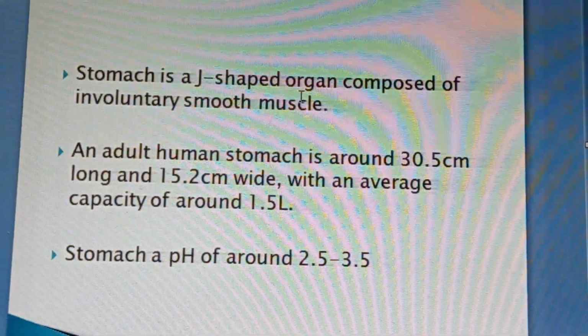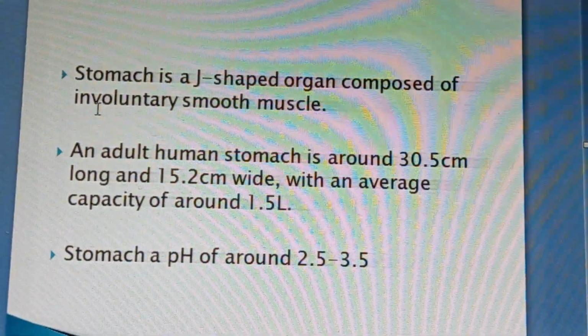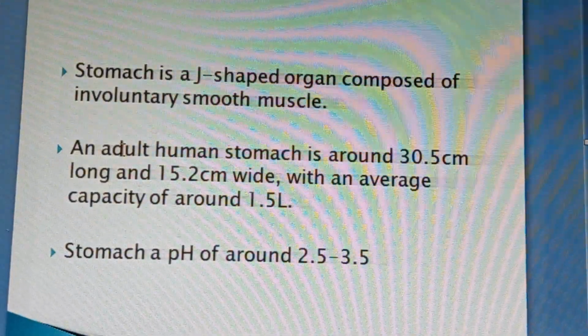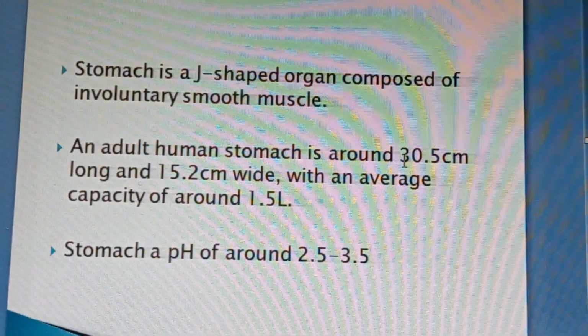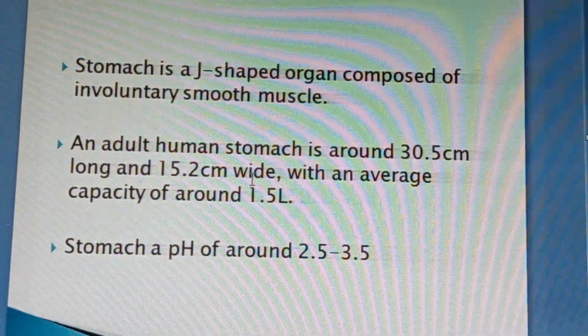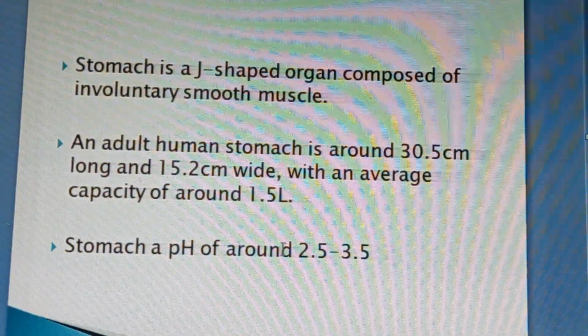The stomach is a J-shaped organ. It is composed of involuntary smooth muscles. Involuntary means which are uncontrollable, not under your control. The human stomach is around 30.5 centimeters in length and 15.2 centimeters in width. Its capacity is 1.5 liters and its pH is 2.5 to 3.5.